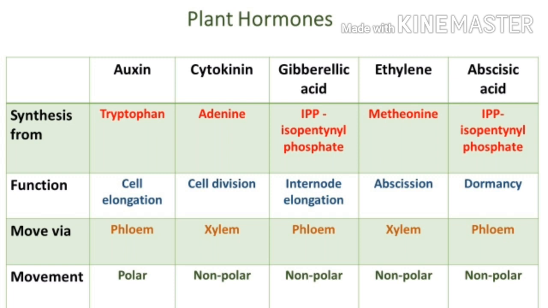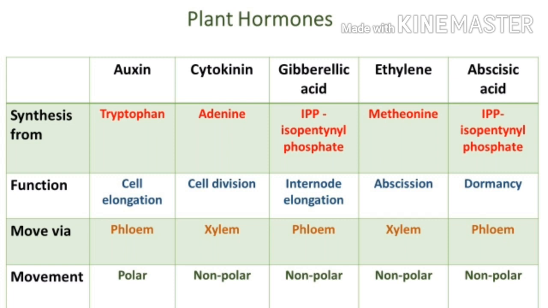Next hormone is cytokinin. Cytokinin is synthesized from adenine. And what is adenine? It is one of the nucleobases, and nucleobases are adenine, guanine, cytosine, etc. The function of cytokinin is cell division, and it moves via xylem.